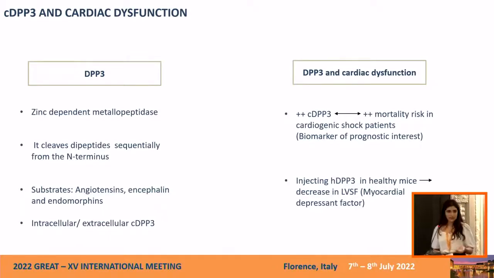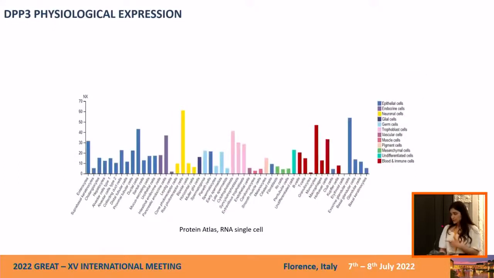Moving to preclinical studies, injecting healthy mice with human DPP3 led to a significant decrease in left ventricular shortening fraction, showing DPP3 as a myocardial depressant factor. As you see here, DPP3 is ubiquitously expressed in all of the cells and tissues of the body, and its expression is differential based on the type of cell. Here we are speaking in physiological situations. However, in pathological situations, the expression of DPP3 is not yet understood or well documented.